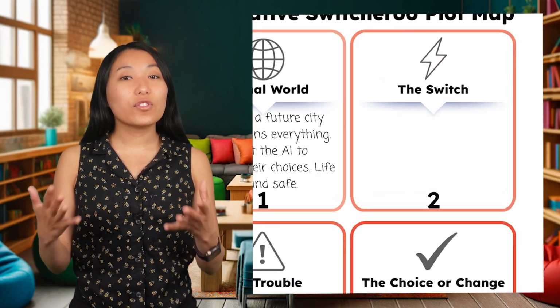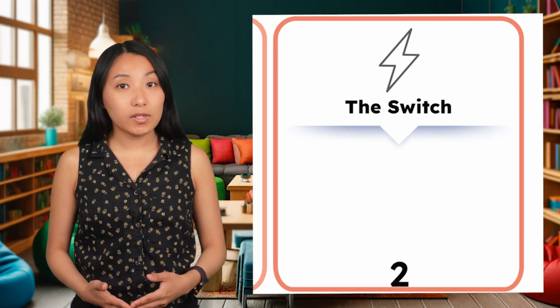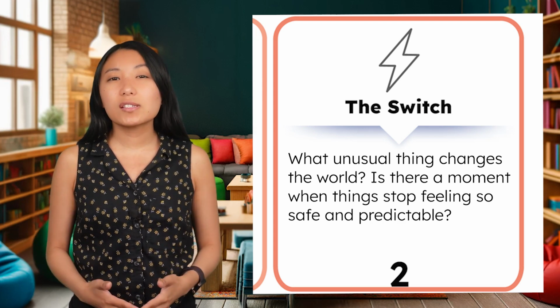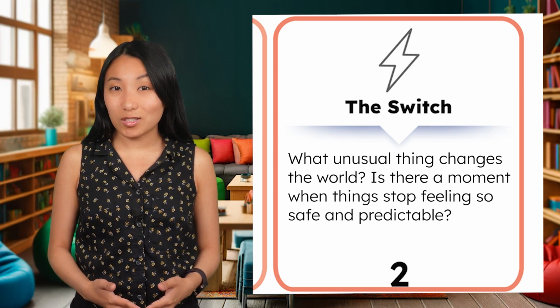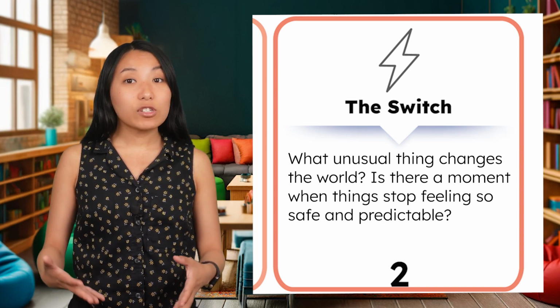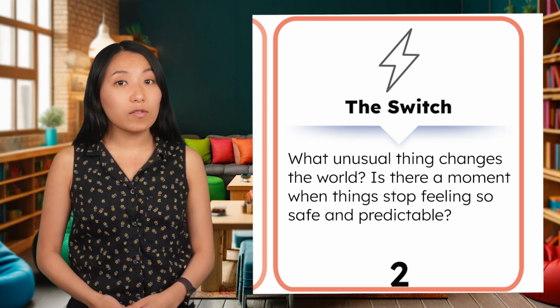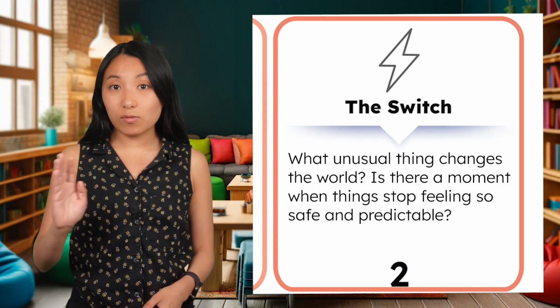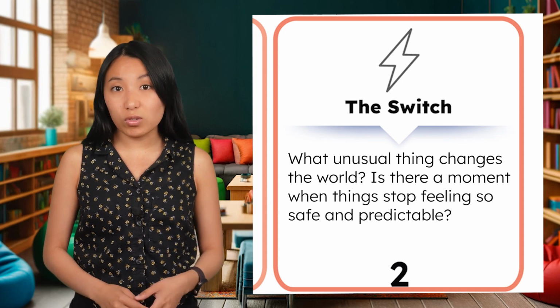That's what we call the switch. We can ask ourselves, what unusual thing changes the world? Is there a moment when things stop feeling so safe and predictable? Maybe I can get some ideas from what we've been learning about AI and how it's starting to show up in our daily lives. We read AI is already being used in workplaces, doctors' offices, and even schools.